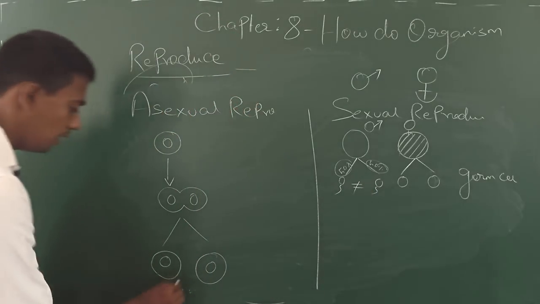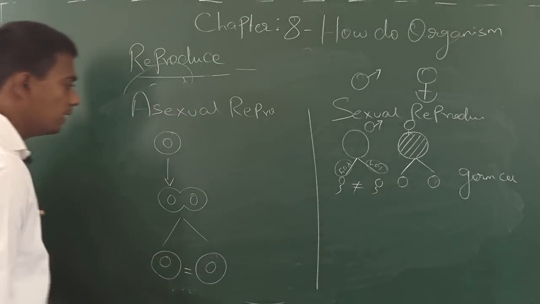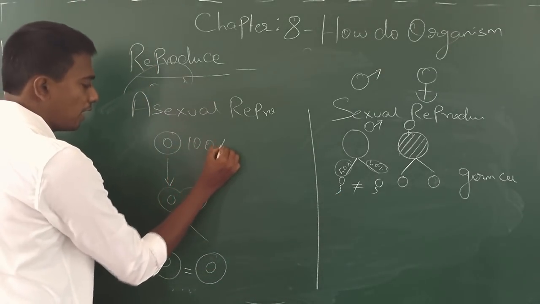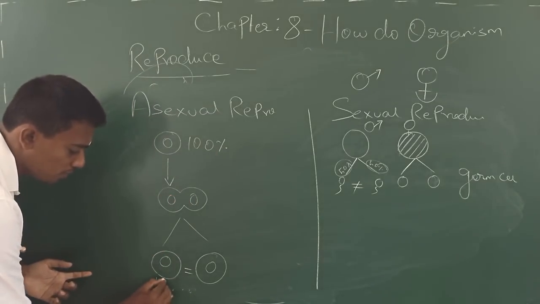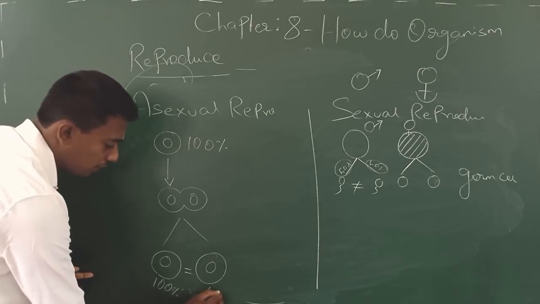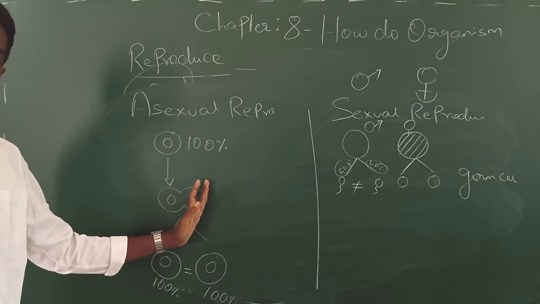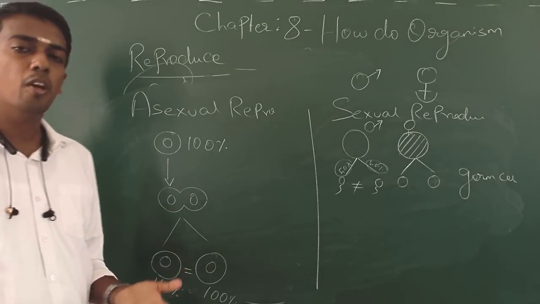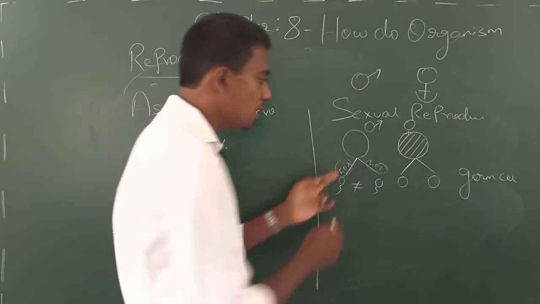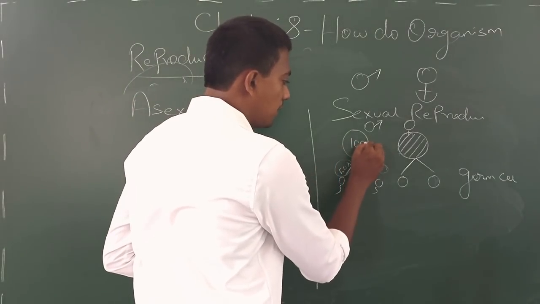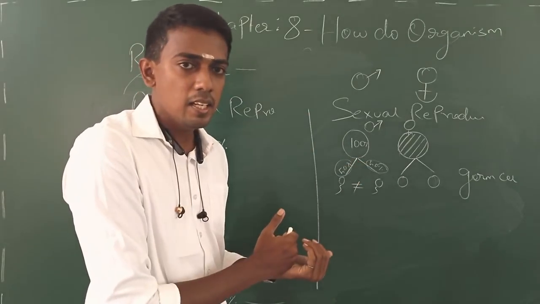Here it is identical, here it is not identical. Moreover, if the cell possesses 100% DNA, and in this case it once again makes 100%, which means what? Exactly, it is giving a Xerox copy of its own. So obviously there will not be any variation. But here, if this is the 100%, the sperm carries 50% of the DNA.